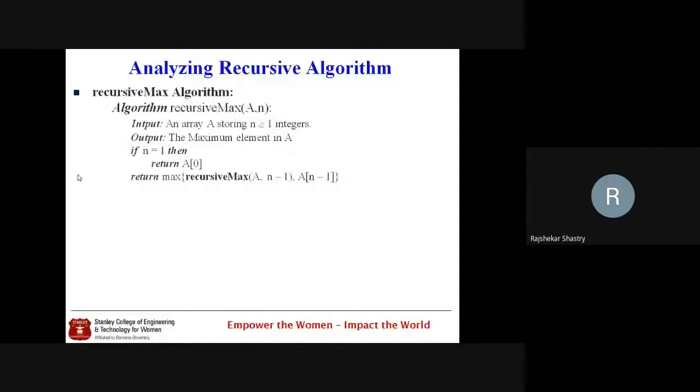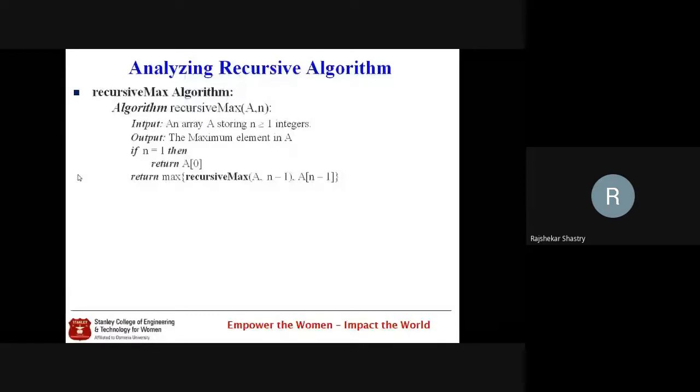So what is the base case here? 3. How many instructions are there? Assignment, return, indexing. It is straightforward; how simply we can calculate. In the last class, we defined it. Check properly every primitive operation. So if n is equal to 1, here n equal to 1 is a comparison statement. For comparison, I told you it is one primitive operation. So n equal to 1 is equivalent to one primitive operation.